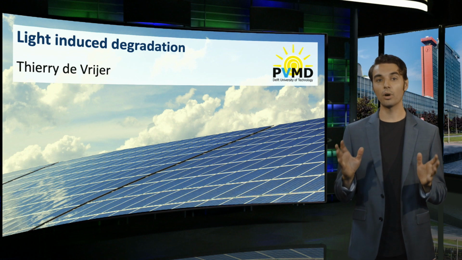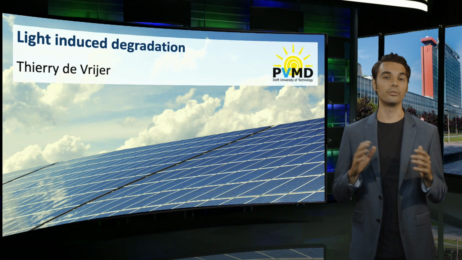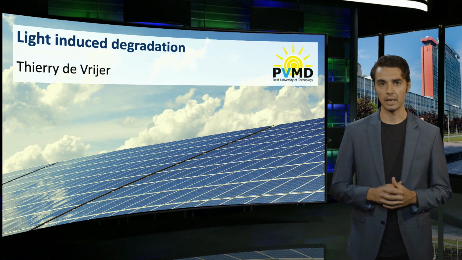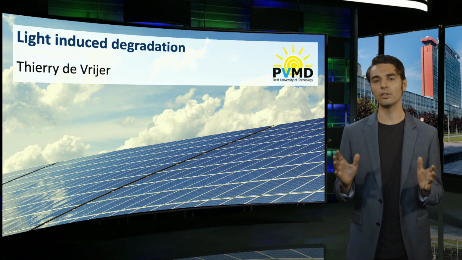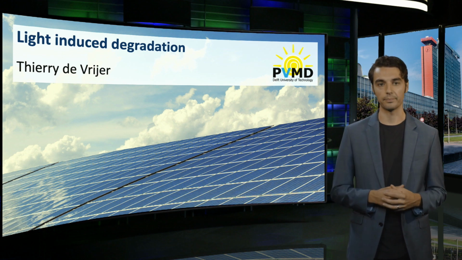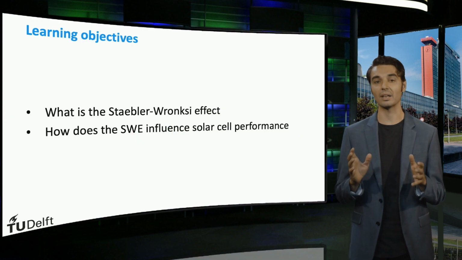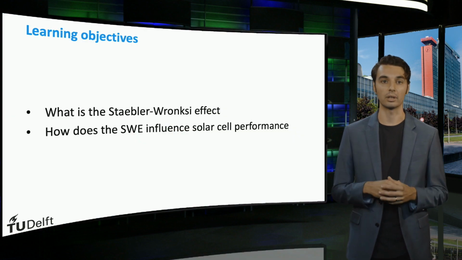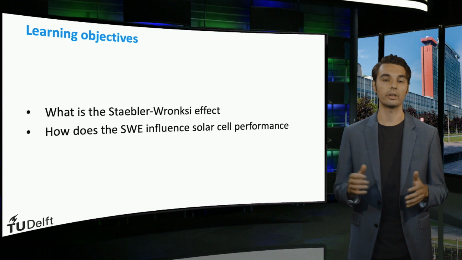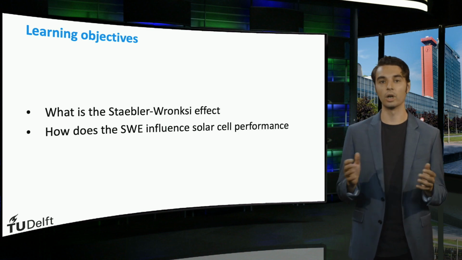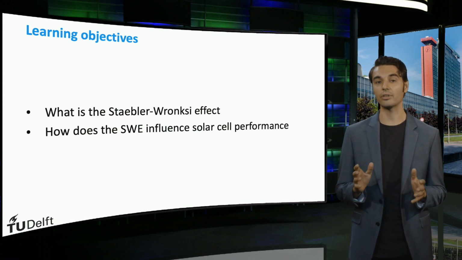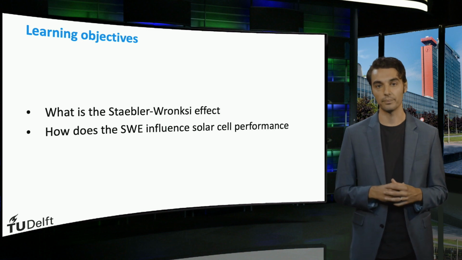We have discussed amorphous and nanocrystalline silicon as well as various silicon alloys. In this video we will discuss a major challenge associated with using amorphous silicon. In this video you will learn about light-induced degradation in amorphous silicon, which is known as the Staebler-Wronski effect. You will learn what the Staebler-Wronski effect is and how exactly it affects the performance of a solar cell.